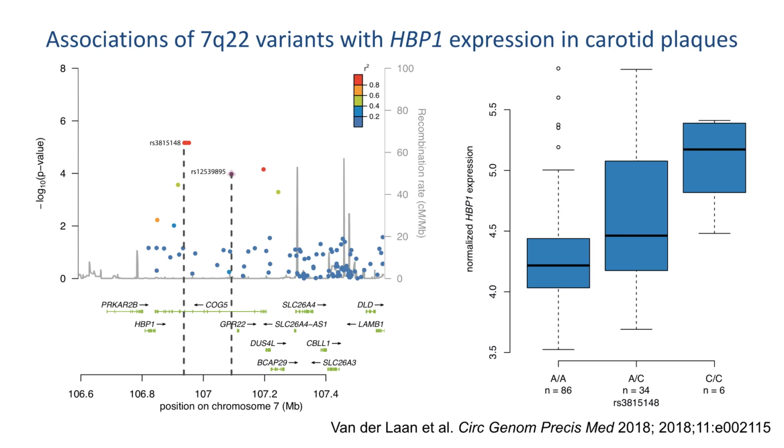The results for HBP1 are shown in this figure. There are also effects on methylation in this locus in carotid plaques. Additionally, the authors accessed data from public datasets and observed an association of the variants with decreased LDL cholesterol and increased HDL cholesterol levels in the blood.